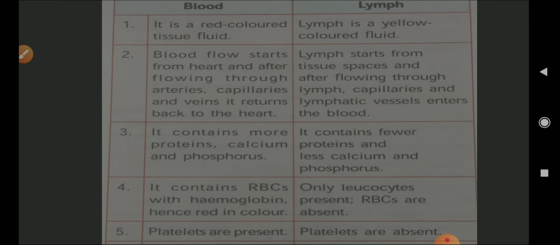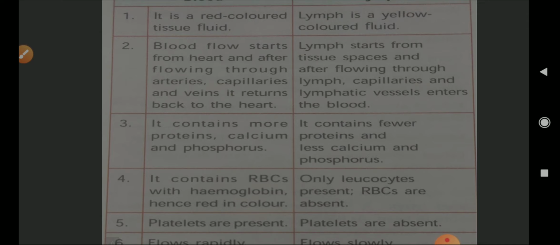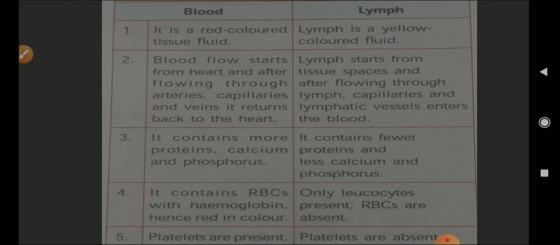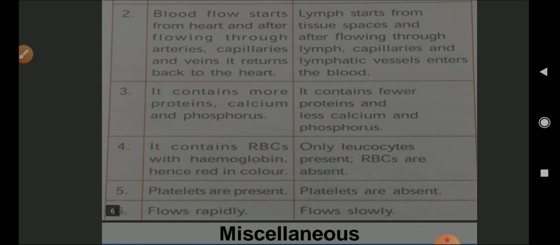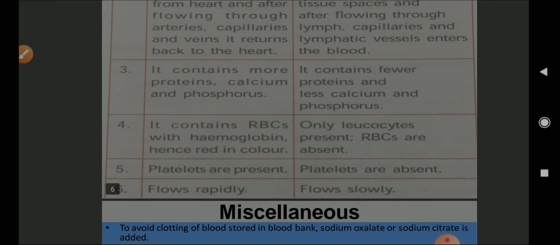Blood contains RBC with hemoglobin, so it is red in color. Here leukocytes are present, RBCs are absent, so lymph is of white color. Platelets are present in the blood. Here platelets are absent in the lymph. Blood flows rapidly and lymph flows slowly, because it has to collect all the materials, substances and ions and other components that are left out by the blood when it is flowing through the capillaries at a high speed, because the capillary is one cell thick, and there is a possibility that some substances are coming out of the channel.